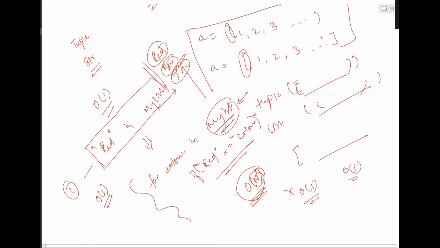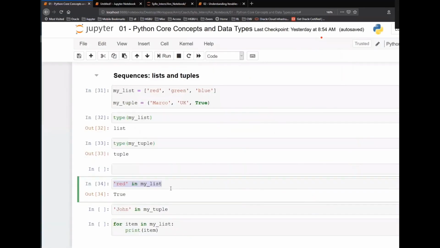It will take you some time to fully grasp when it is big O of 1 and big O of n, but you will get it there. When the list is very large, you say big O of n. But because I know this is just 3, it is fixed, it is going to be big O of 1. The whole point I'm trying to make here is that in is not a single operation. Behind the scenes, it goes for a for loop.